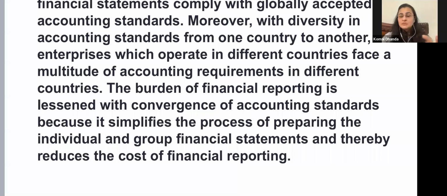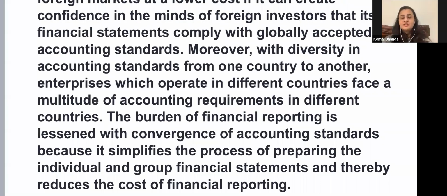See, when your system converges, it reduces your time and cost also, right? Because there is a set format you are preparing. Otherwise, what was happening was that some companies were preparing in one format and some companies in a different format, right? So that's why there was a need.